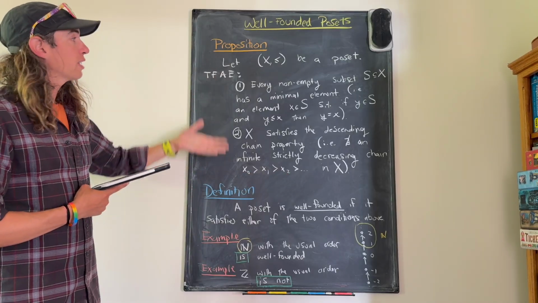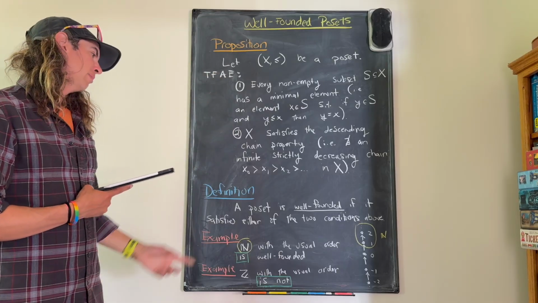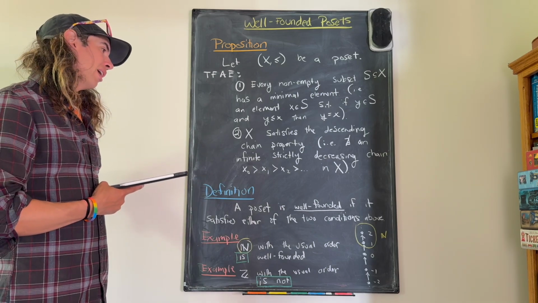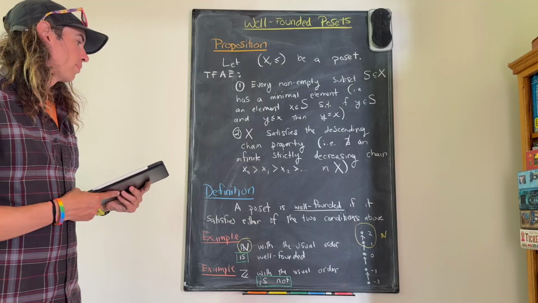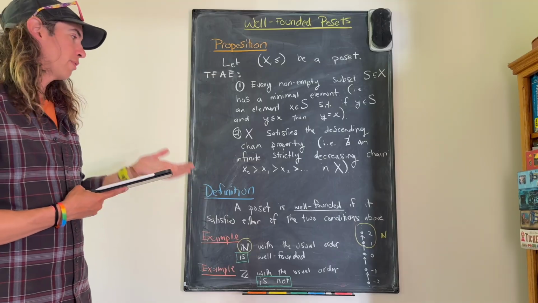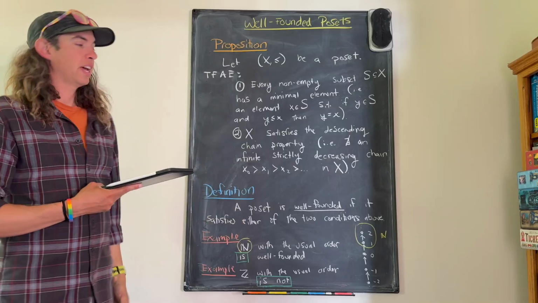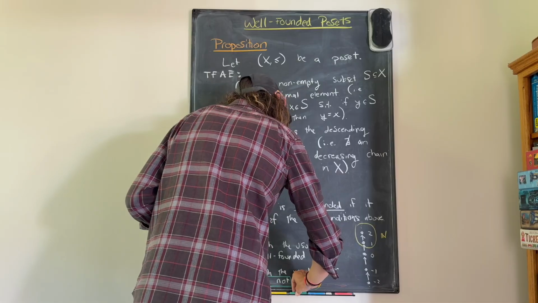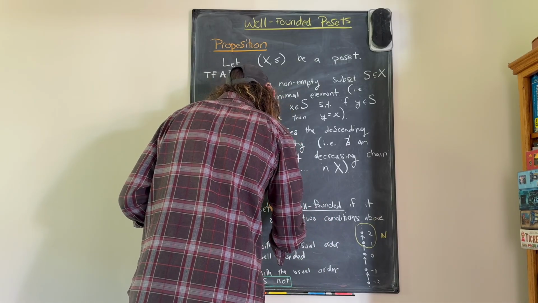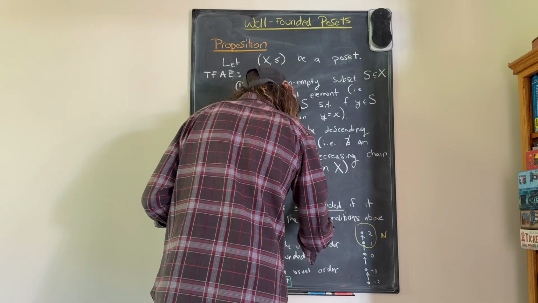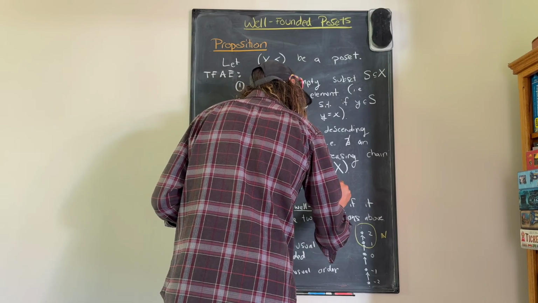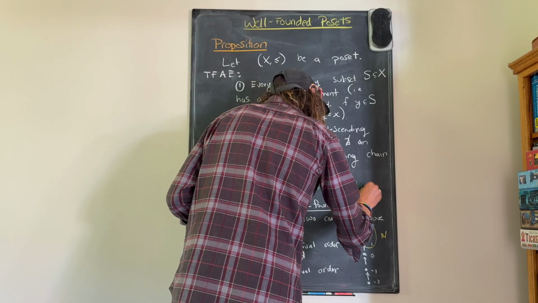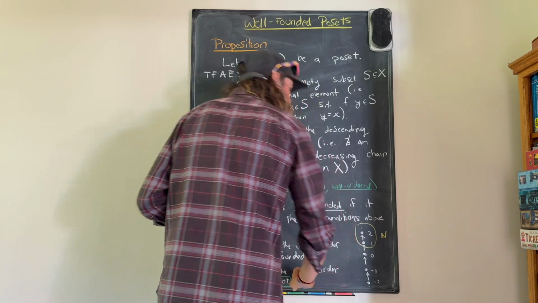And so if a poset satisfies either of these conditions, then it's called well-founded. And in the case of a total order, I should have said this, if this is a totally ordered set, then you call it well-ordered. So let me put that in parentheses here. If this is total, we call it well-ordered. So you may be more familiar with that word.